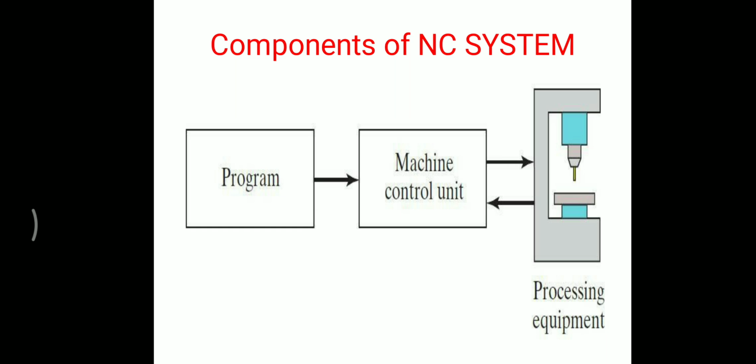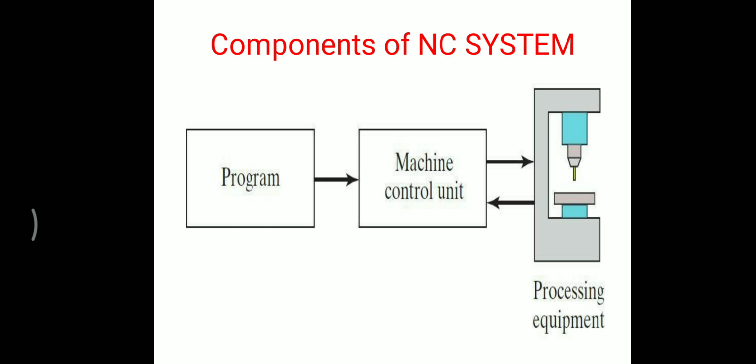Now the basic principle of the NC machine. The program is the data input. The numerical information is stored on a tape reader, floppy disk, or in computer memory in the form of programmed codes. For data processing, there is the MCU, known as the machine control unit. The information received from the tape reader is processed in the machine control unit, and this data is sent to the processing equipment in the form of pulsed signals to the motor. The motor moves the table on which the workpiece is placed to the specific position through linear or rotary movement.